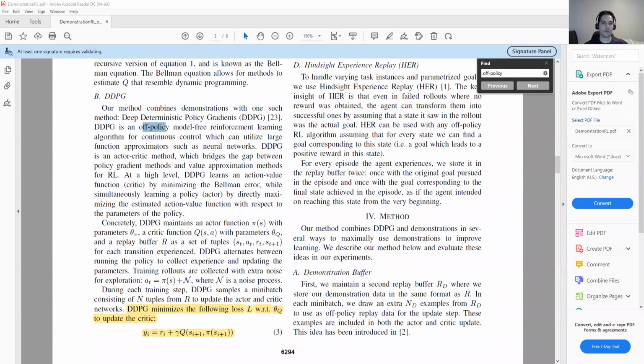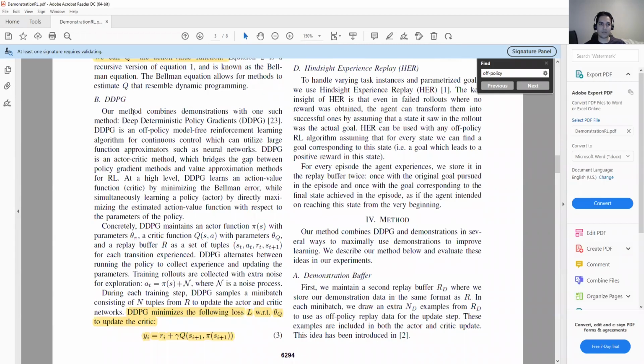So finally, it is important to know that learning from demonstration is off policy, because we always do continuous exploration. So the agent can learn the policy, and it can also select between the demonstration and its own exploration. That's why they use DDPG, because it is off policy.